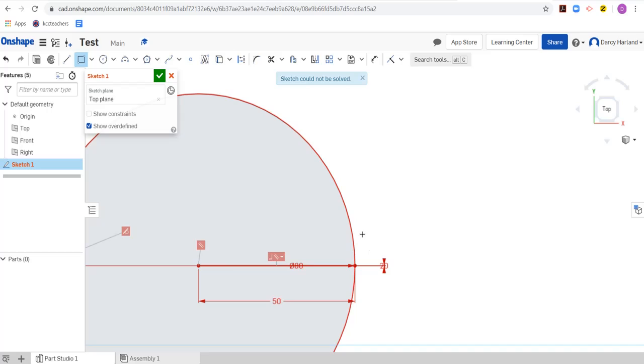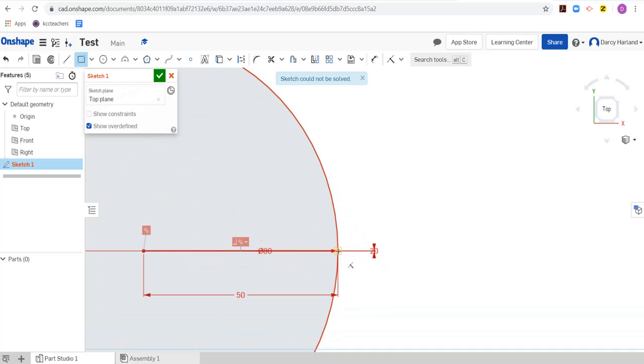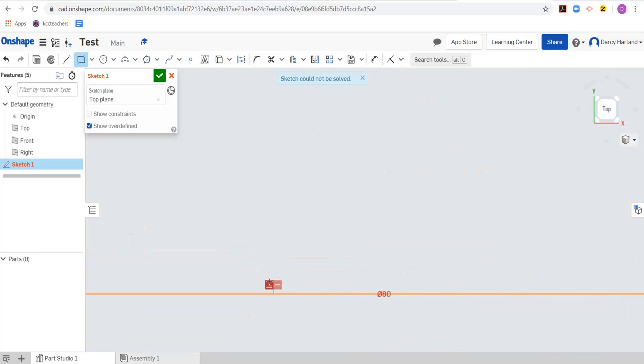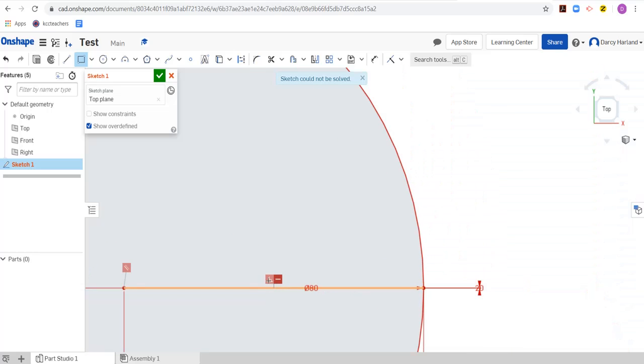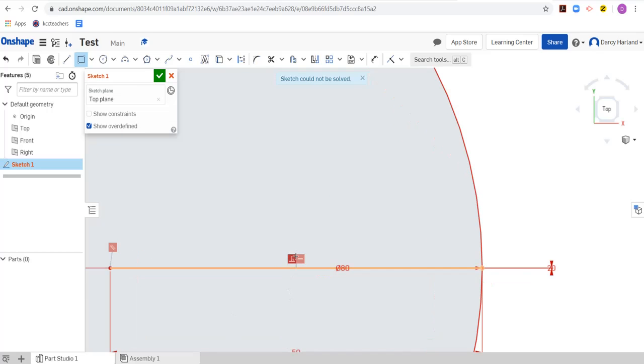Okay, so I've got a couple of mistakes here. Firstly, I've told it that both sides are actually parallel with this line. So I need to go in and delete some of these pieces here. The way I drew the rectangle, it was actually more like a line than a rectangle, so I need to delete some of these things so that 20 millimeters can be true. So if I hit escape now, I'm off my rectangle tool, just on my regular mouse, and I need to delete one of these measurements here.